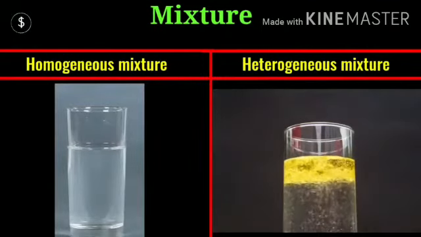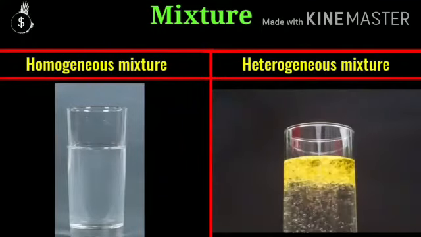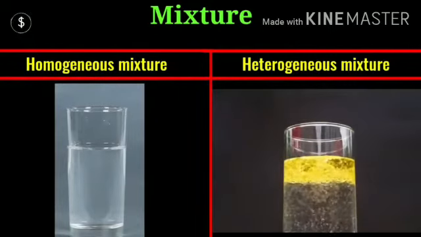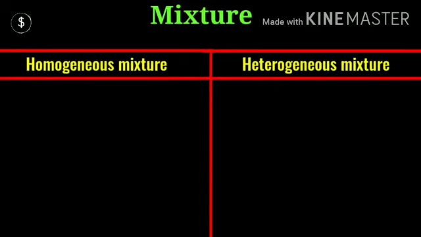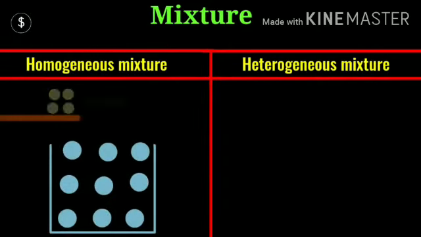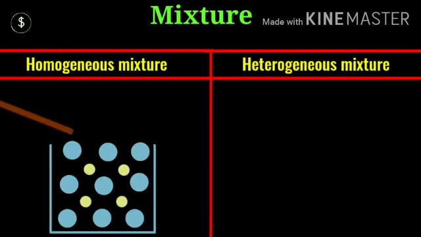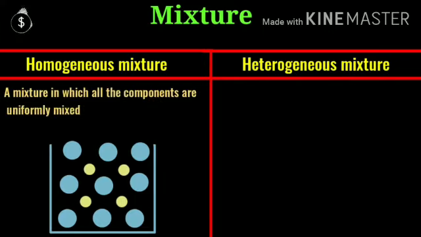And heterogeneous mixtures are those mixtures which do not have uniform composition throughout. Like in this video you are watching, oil and water. Oil and water is the example of a heterogeneous mixture. Now, in a homogeneous mixture, in water we are adding salt. And when we are adding salt in water, we know that between the water particles space is there, and salt particles get mixed very properly because they occupy the space present between the water molecules, and in this way this is uniform composition.